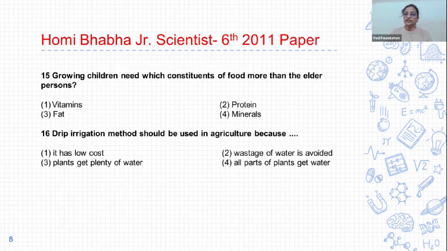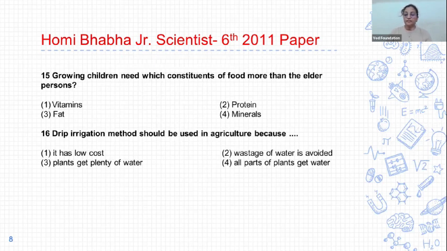Growing children need which constituent of food more than the elder persons? Options are A, vitamins; second, protein; third, fat; and fourth, mineral. And the correct answer is 2, protein. Growing children need more protein than elder persons.